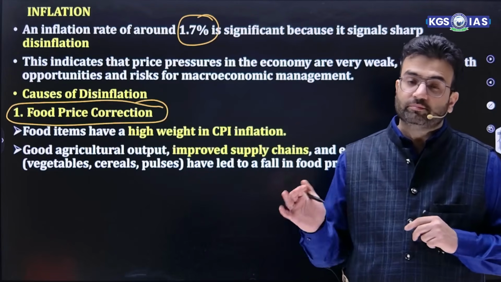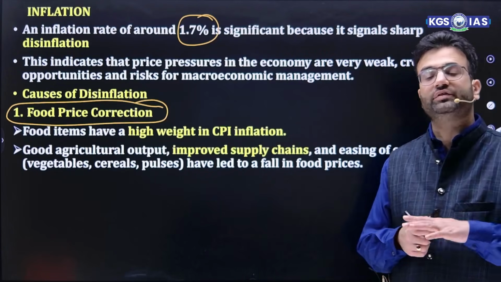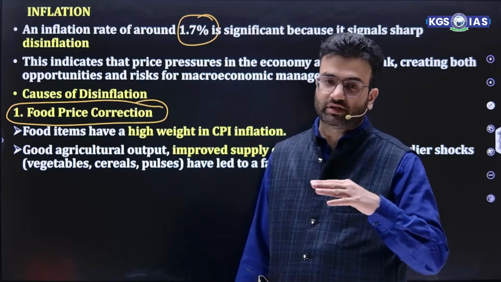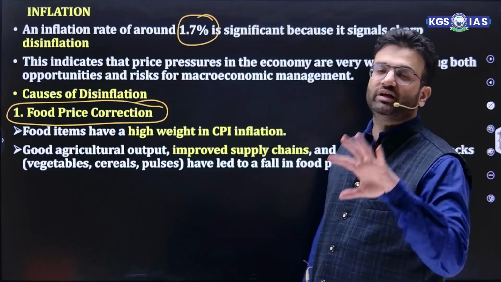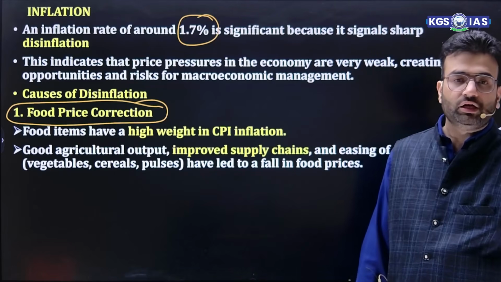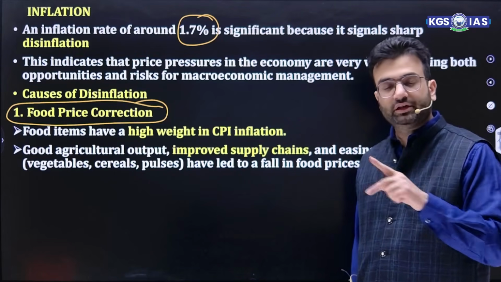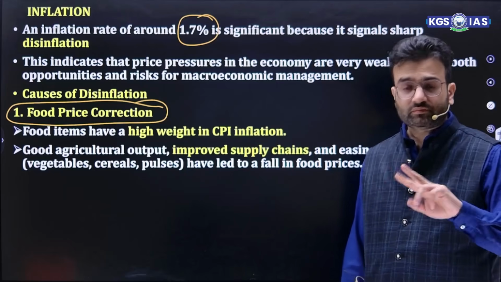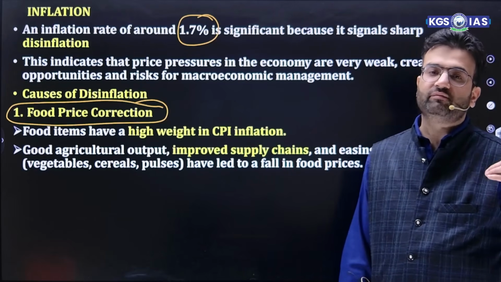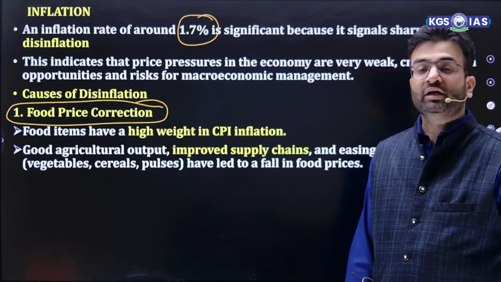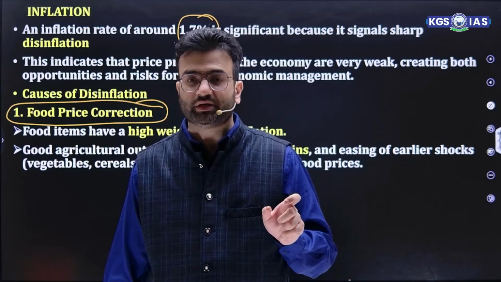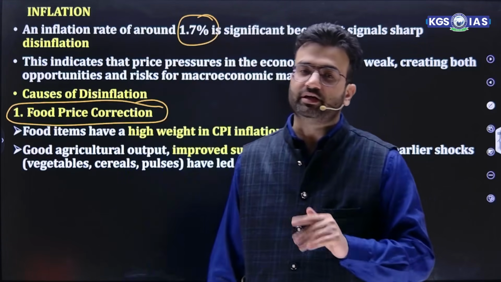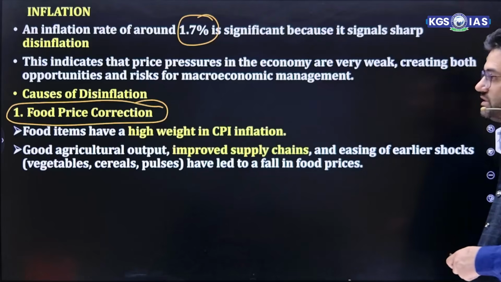But because of improved supply chain and schemes like TOP scheme, tomato, onion, potato, TOP to total, and Operation Green, all these things ensure a continuous supply chain. If there is continuous supply of food items, obviously the CPI inflation will not rise above the level. And when I'm talking about the inflation target of 4% plus minus 2%, it talks about CPI inflation only.